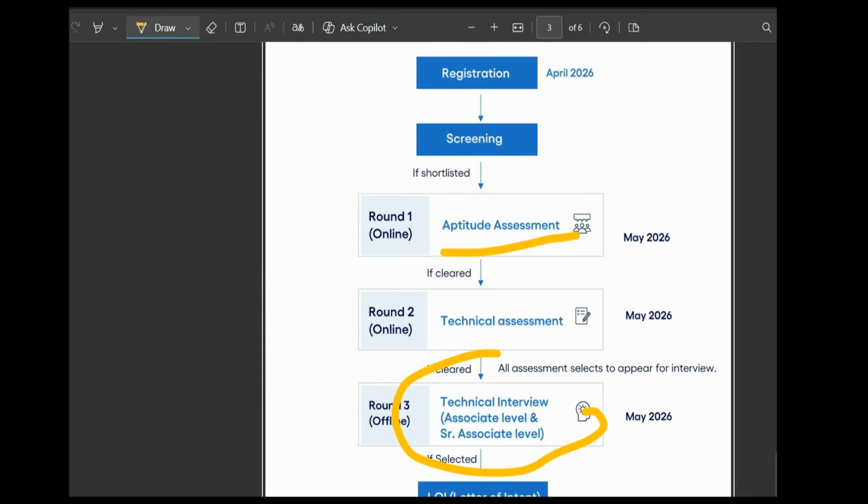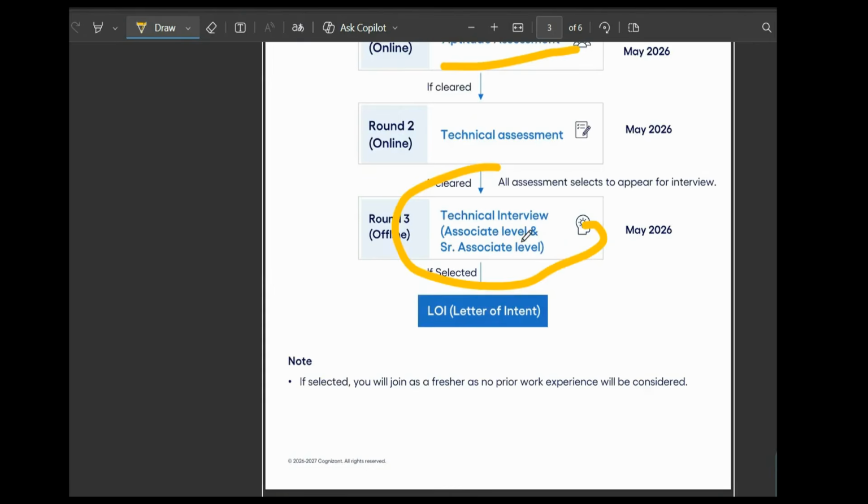Later, announcement of the results, and finally, LOI. Every round is elimination, and competition is very high, but it is only for the person with the offer.